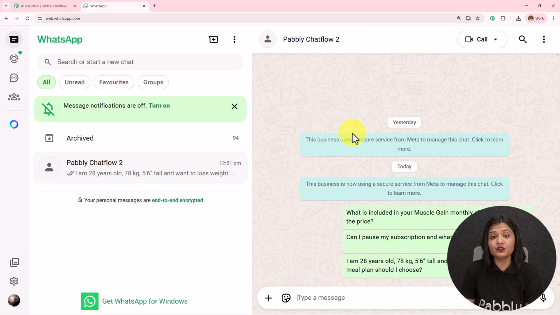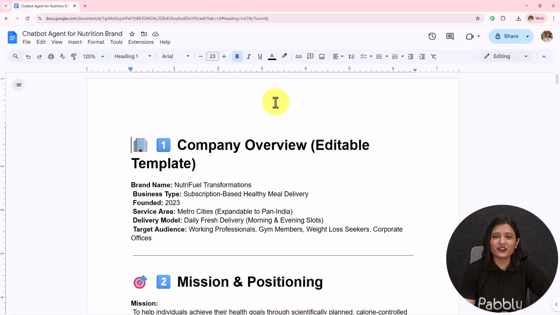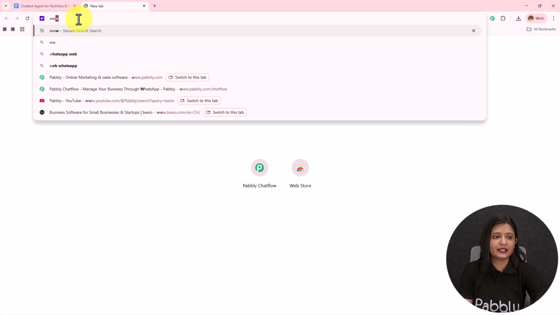And now if you also want to learn how you can create this WhatsApp chatbot and automate your WhatsApp conversation for your business, let's start creating this from scratch. So here in this video, we are going to start creating this WhatsApp chatbot. First, we have to visit Pabbly Chatflow. To visit Pabbly Chatflow, we have to write